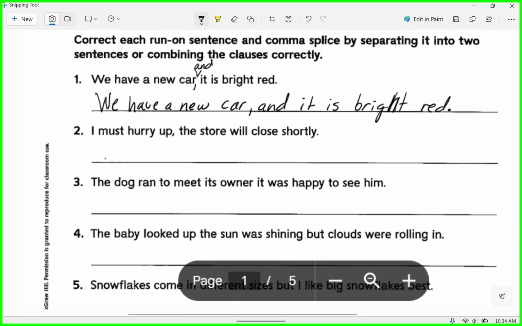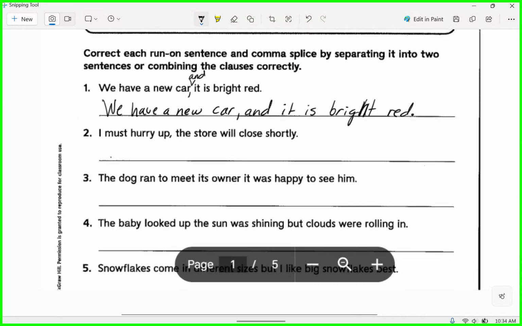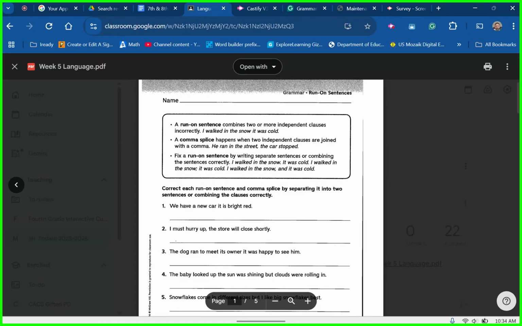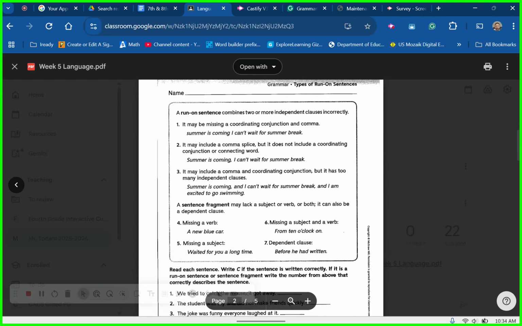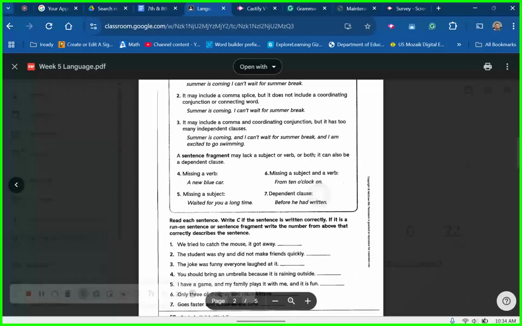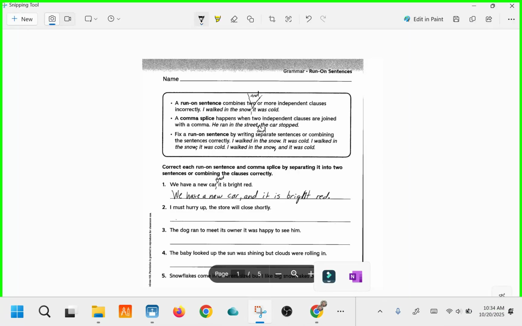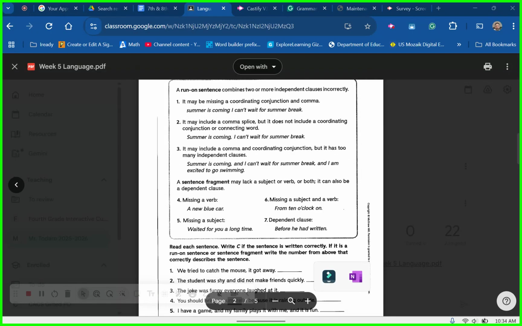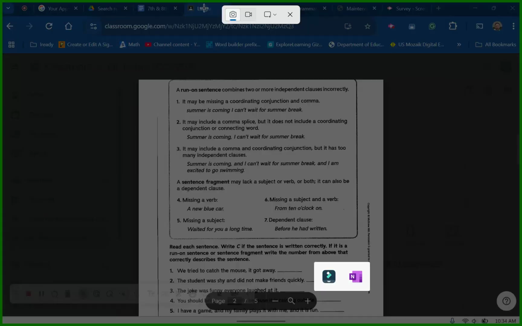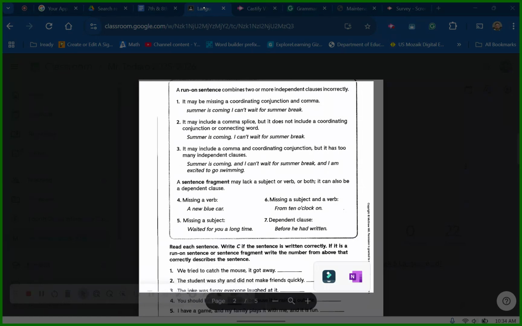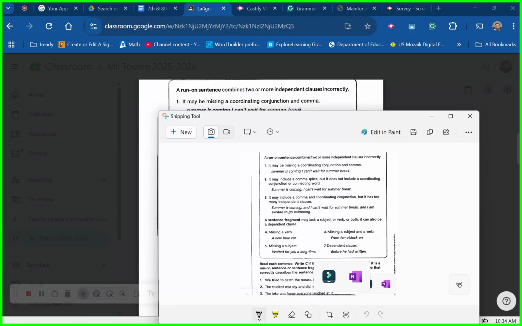All right, can you guys fix the rest of those run-ons? I'm sure you could. Let's take a look at the back page real quick. Shall we? Can we do that? We shall not. You're going to do both of these. On the other side. Yeah, there's a lot more than the other side. Yeah, I don't like this side. 6 plus 7. Whoa. All right, here we go.